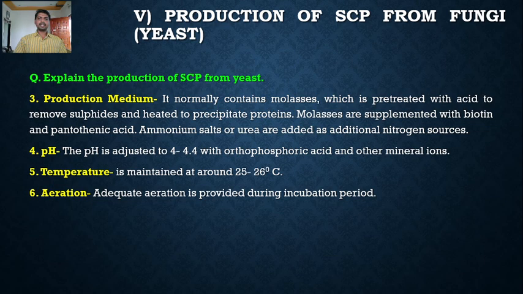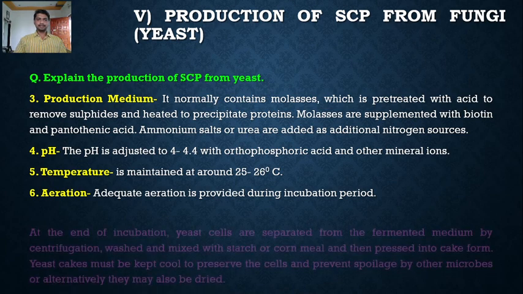So this is the aerobic cultivation of the yeast on molasses that is supplemented with biotin, pantothenic acid, ammonium salts or urea. For this, the pH is adjusted to 4.4. Temperature is maintained at around 25 to 26 degrees Celsius. Adequate aeration is provided during the incubation period. The incubation period is the growth period during which the growth of the Saccharomyces species occurs on the production medium or the culture medium.